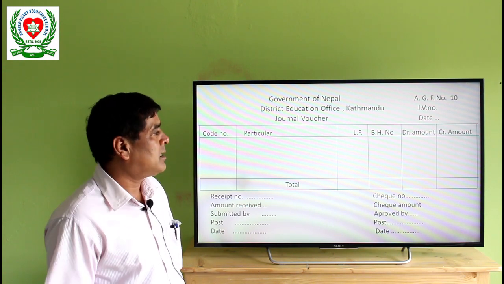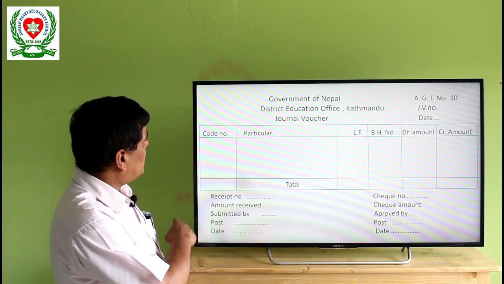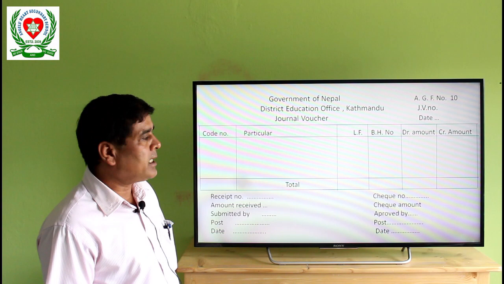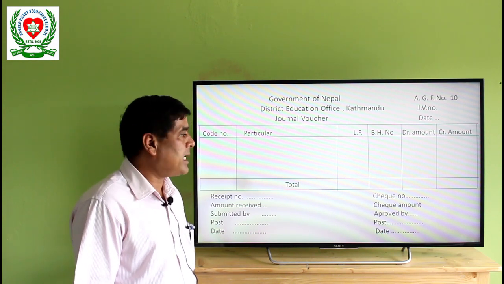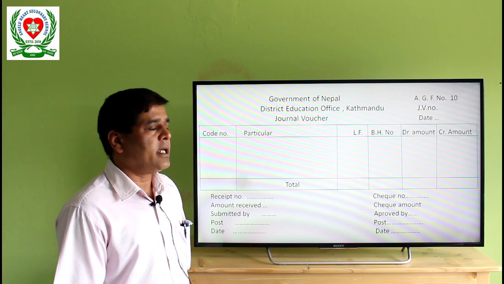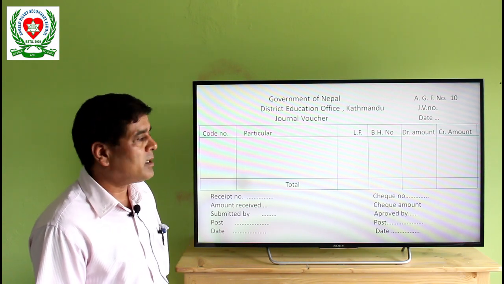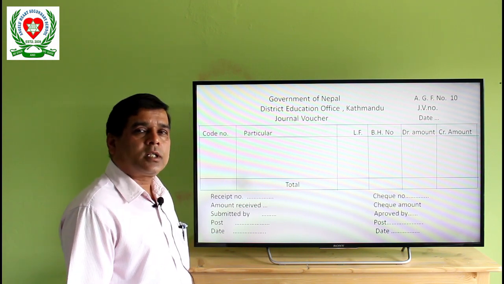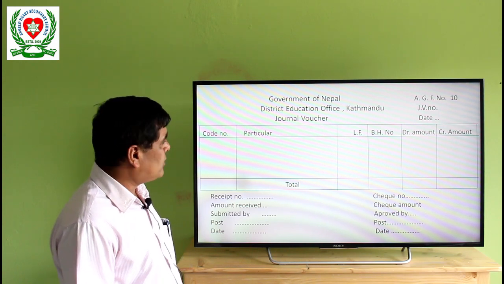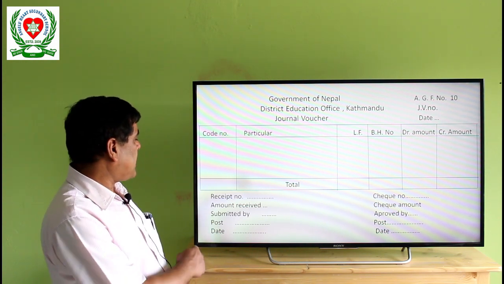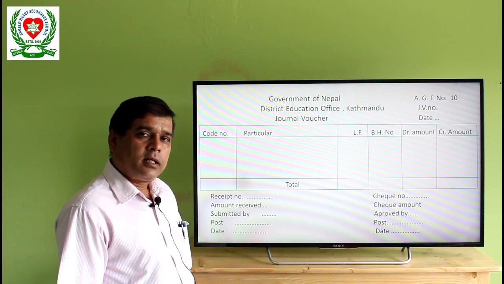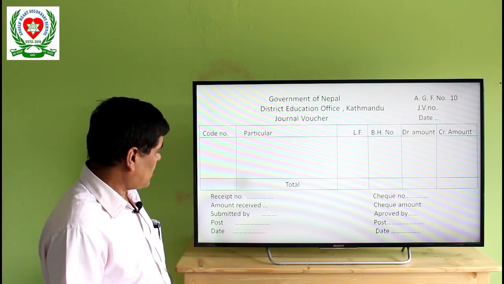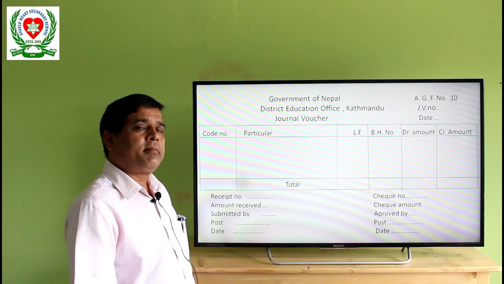A date of the transactions should be written, and code number, particular, ledger folio, that is the page number of the ledger account. The budget head number should be mentioned in the BS number column, and then debit amount and credit amount. In this way, the narration should be written to support the transaction, and the total should be done. On the left-hand side, receipt number and amount received, and on the right side, check number and check amount, and submitted by, which is prepared by the accountant.